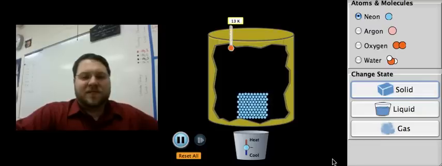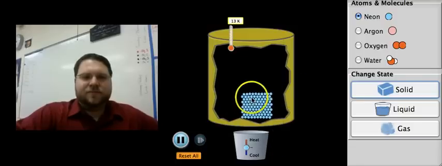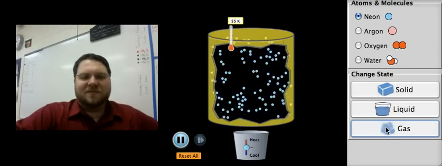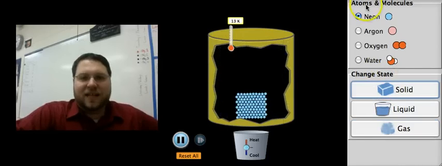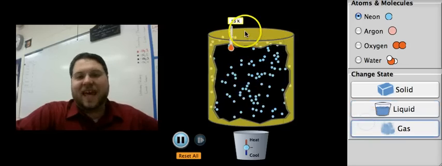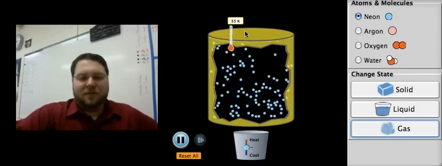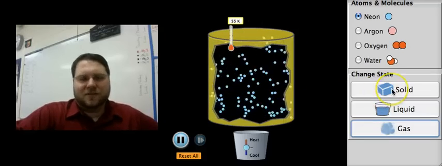And really, for an individual substance, the difference between these three phases is the speed of the particles of that substance. In a solid, the particles are moving much more slowly. In a liquid, they're moving a little bit more quickly, and in a gas, they're moving a lot more quickly. Now remember, temperature is our measure of this, and if we look at neon and the temperature of the solid, and then the temperature of a liquid, and then the temperature of a gas, we see that as you go through the phases from solid to gas, the temperature, the average kinetic energy of the molecules, increases, or atoms in this case, I should say.